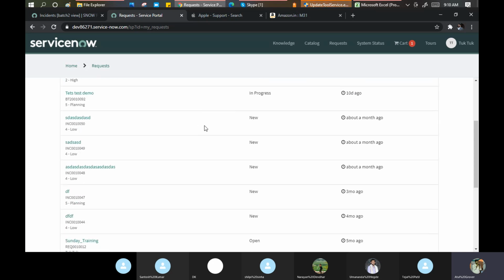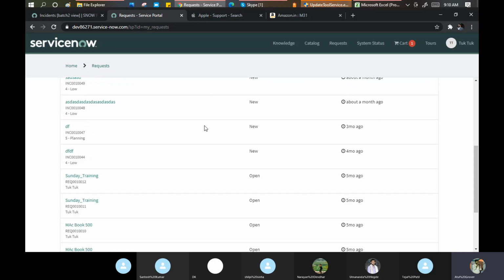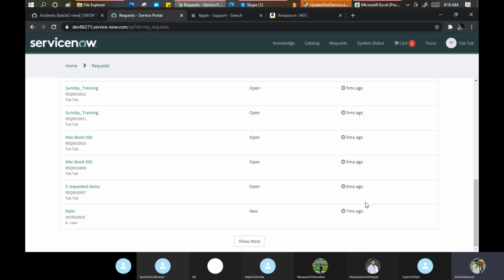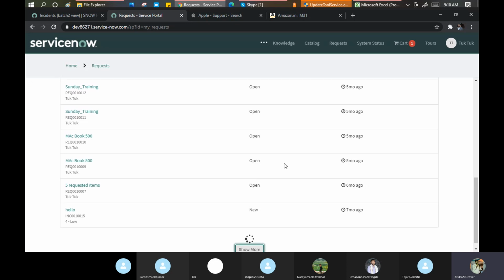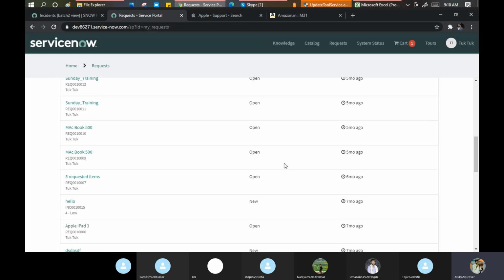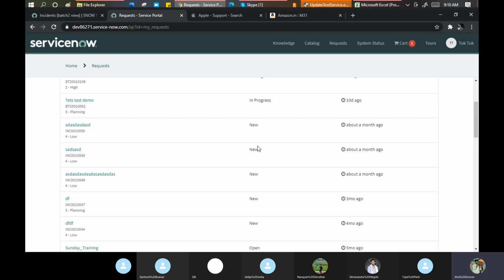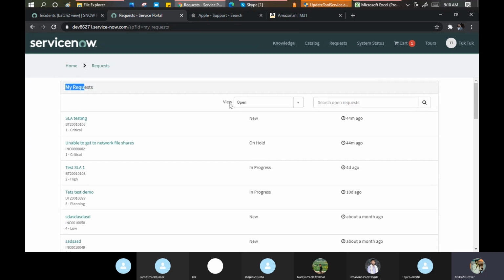You can see all the records which you opened till date, from the date you got the access actually. Five months, seven months ago, you can load more. See, these are the states. Don't confuse the states with the actual status, active true and false. Now, because I log in as an admin, I am able to see my system status as well.